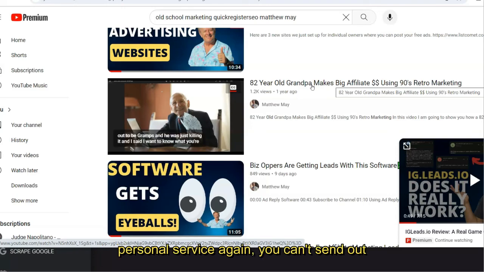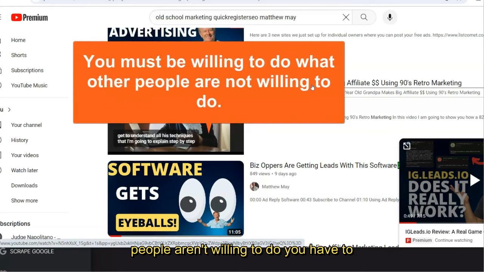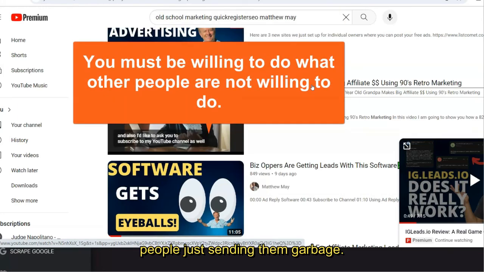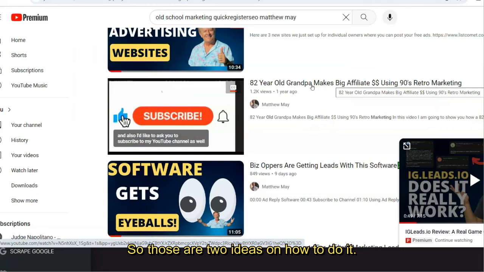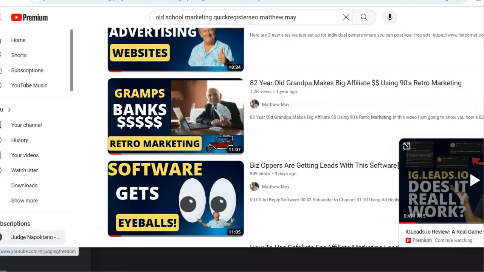Again, you can't send out thousands and thousands of emails from one email address. And I guess you could have hundreds of email addresses, but that gets complicated. This is a cold approach. So the offer has to be personal. It has to be targeted. It has to be sexy as hell, right? And personal service is sexy as hell because nobody wants to give it. You have to be willing to do things that other people aren't willing to do. You have to distinguish yourself from all the other people just sending them garbage. So those are 2 ideas on how to do it.